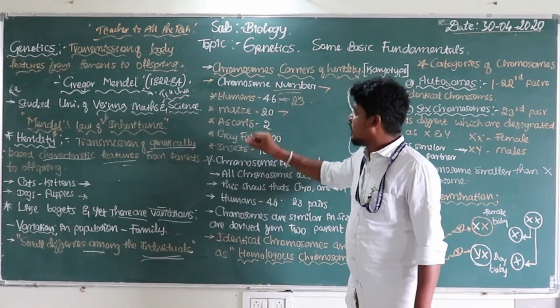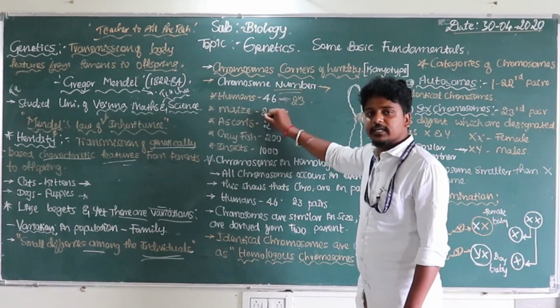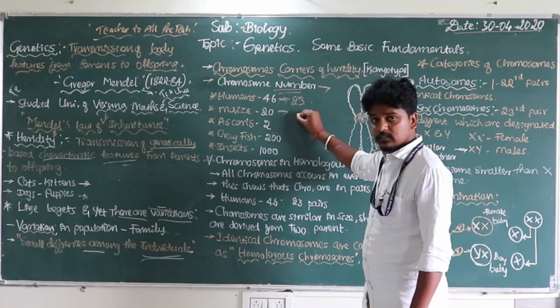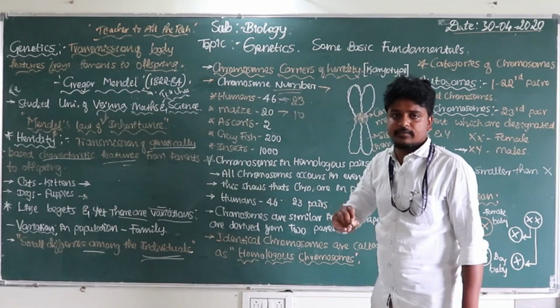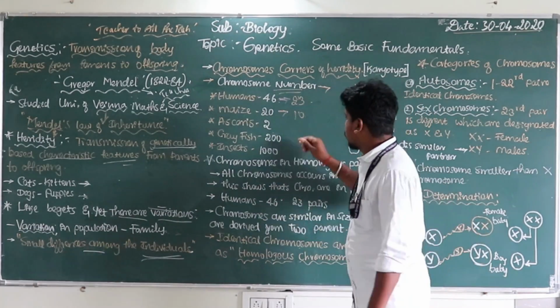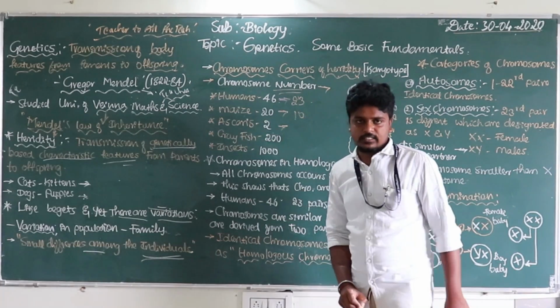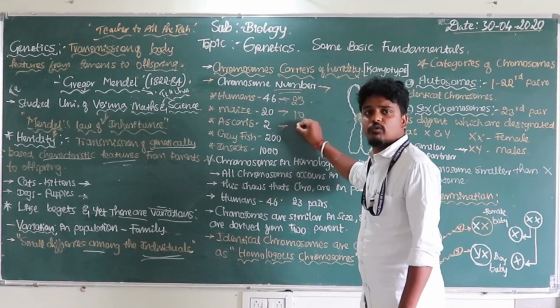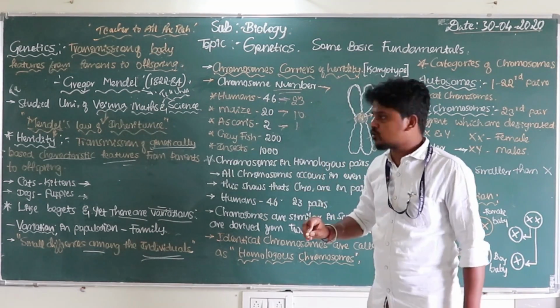In some plants like maize, there are 20 chromosomes, which means 10 pairs. One pair is nothing but 2. And in some parasites like Ascaris, there is only one pair of chromosomes.